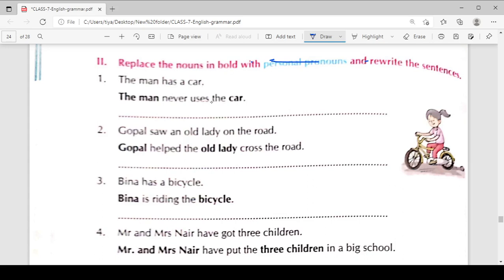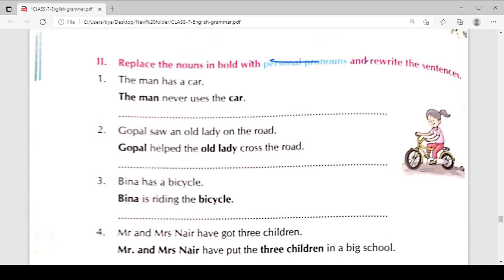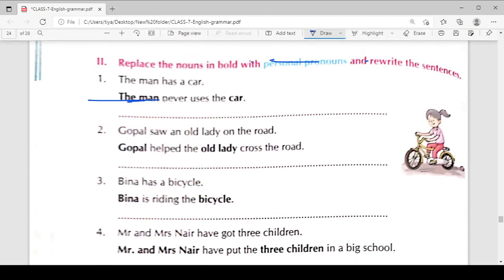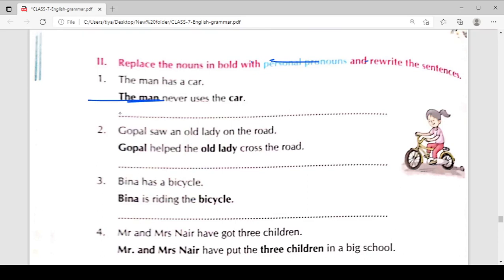The man never uses the car. Rewrite the sentence by replacing the nouns in bold with personal pronouns. We need to replace the man with a personal pronoun. So for the man, we can say he. He has a car.